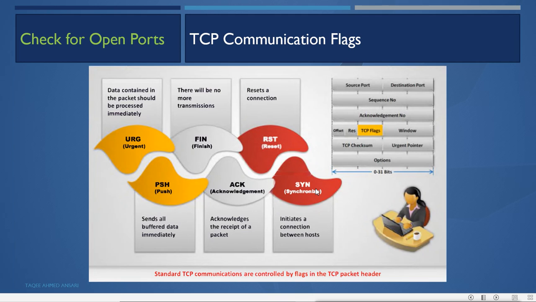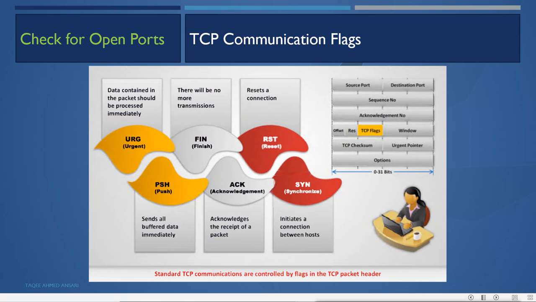First it will do SYN to establish the connection. If the other machine acknowledges it, it will send SYN-ACK, and when the SYN-ACK is done, then the other machine will send ACK to establish the connection. Once the connection is established, it will start sending the data. If some urgent data comes, then it will send an urgent packet. If some data is not processing fast, then it will set the push flag to push the existing data.